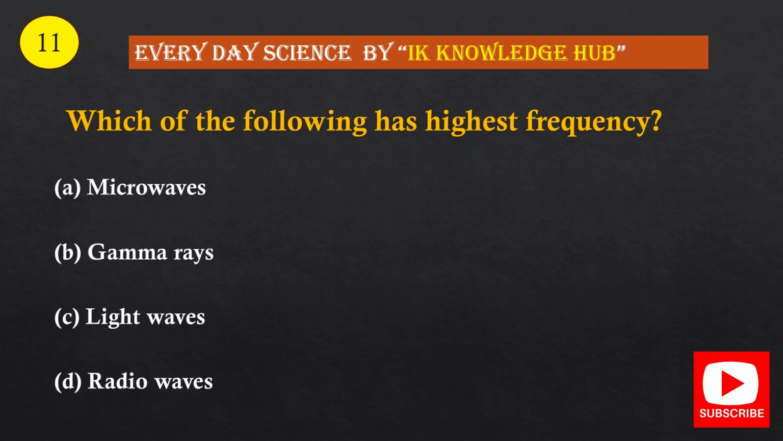Question number 11. Which of the following has the highest frequency? Option A, microwaves. Option B, gamma rays. Option C, light waves. Option D, radio waves. And the correct option is option number B, gamma rays.